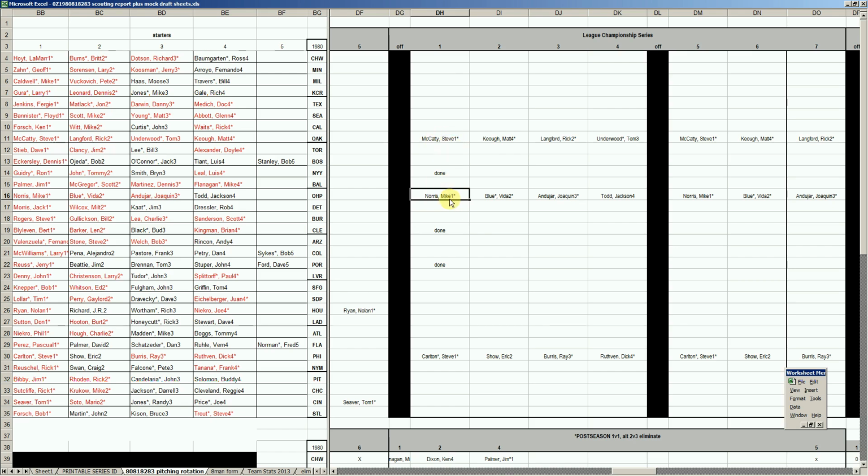This is rather fascinating. Then you got Vida Blue, who pitched for the Oakland A's in the early 1970s. How tasty is that, folks? So you got McCatty versus Mike Norris in Game 1. Game 2, Matt Keough, Vida Blue. Then Rick Langford, Joaquin Andujar, Tom Underwood, Jackson Todd. Then a day off and rinse and repeat. That is your American League Championship Series.